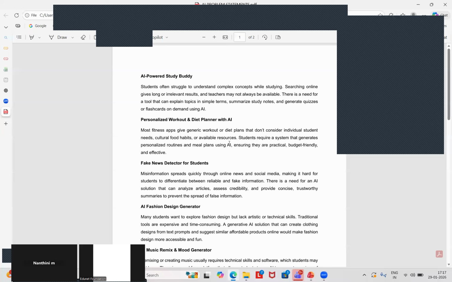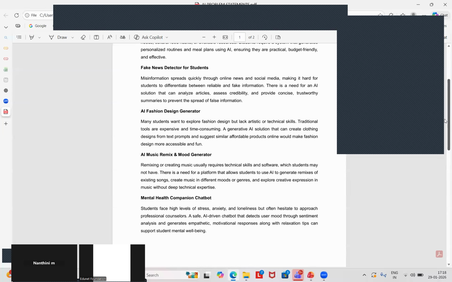Okay, then coming to the fake news detector for students. This is also one of the applications where we are using online platforms for each and every search. Nowadays the usage of online platforms is huge from the users' end, and they are generating data. So how can we prevent this kind of fake news from spreading across online platforms, right? For that we can create a fake news detector application for students.